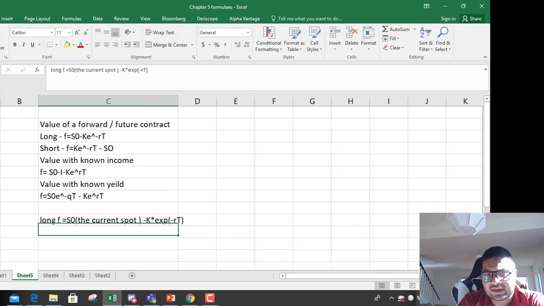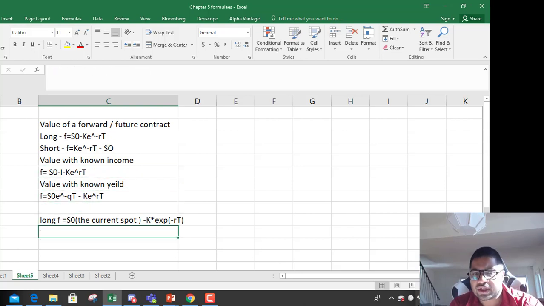And short is the other way around. So K into exponential minus RT, minus S0.